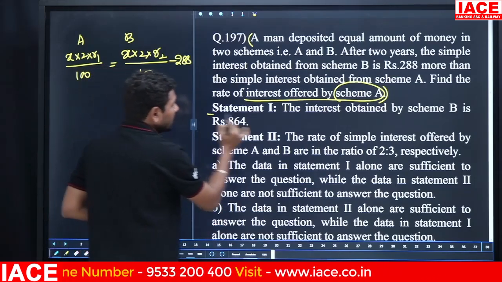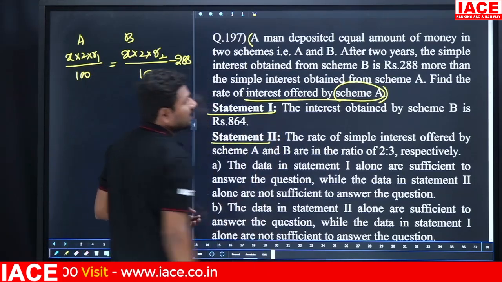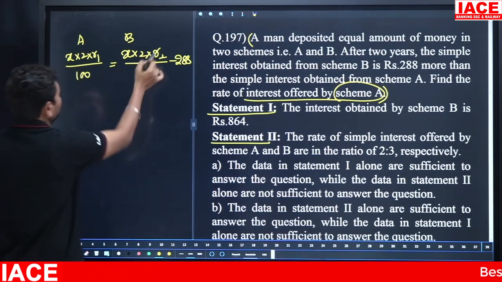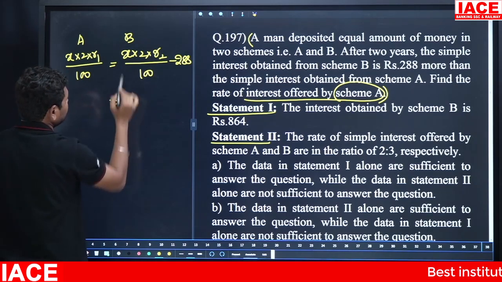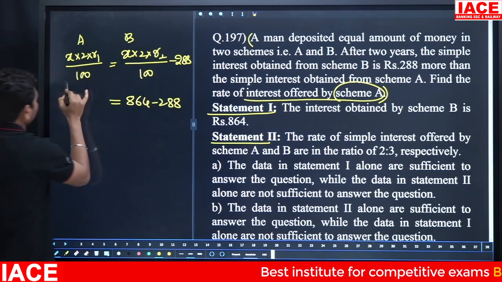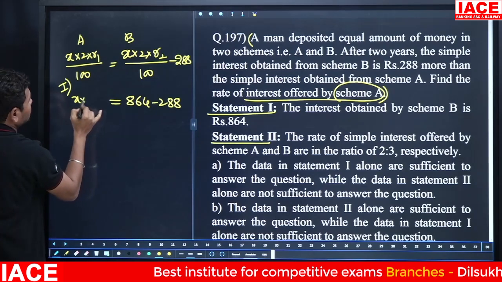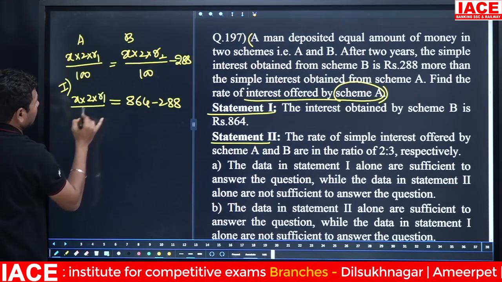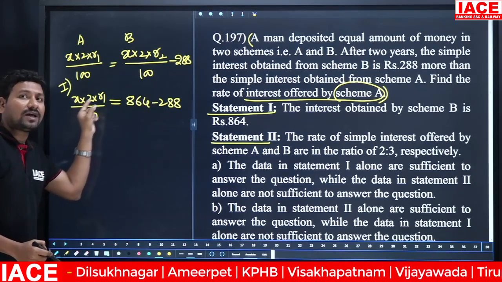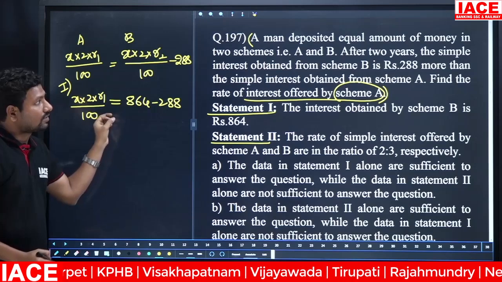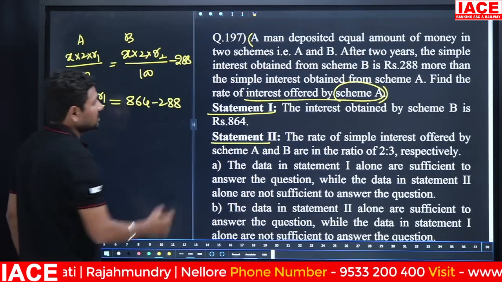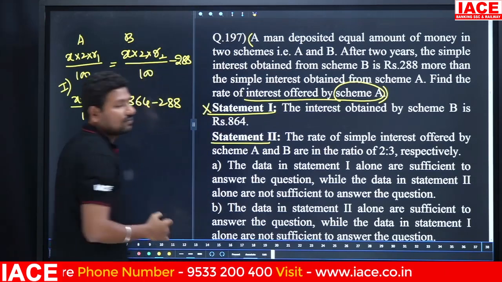Now focus on statement 1 and statement 2. Statement 1. The interest obtained by scheme B is 864 rupees. This total value is 864. Okay, 864 minus 288, focusing on statement 1, and x into 2 into R1 by 100. If you solve this also, what about the x value, what was the rate of interest value? To calculate the x value, compulsory you need the rate of interest. Rate of interest is not mentioned, that means statement 1 is not helpful to get an answer.